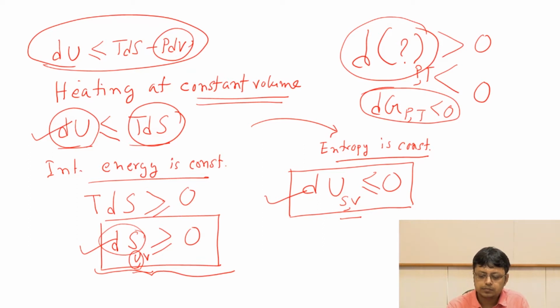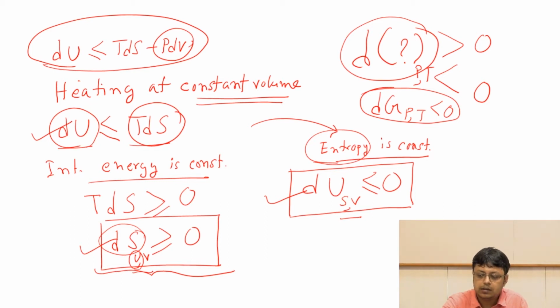Now for this one, when the entropy is constant, we see that dU less than or equal to 0 is the condition. For a spontaneous process, it means that the internal energy dropping down is a spontaneous process, which does not really make sense. The explanation for this is as follows. You are heating a substance and you are not allowing the entropy of the system to drop down.